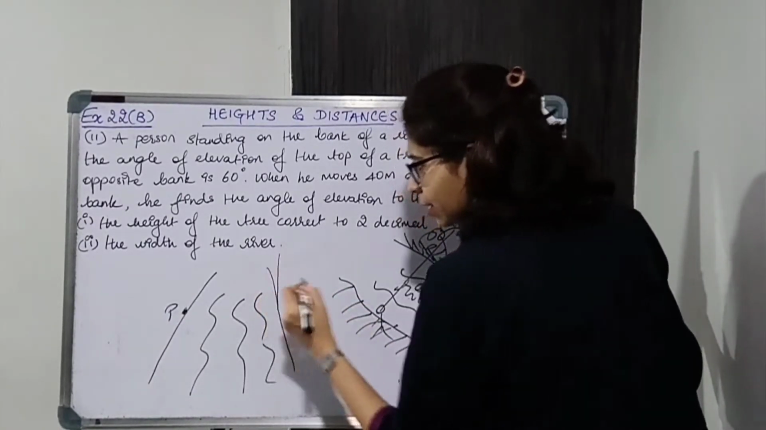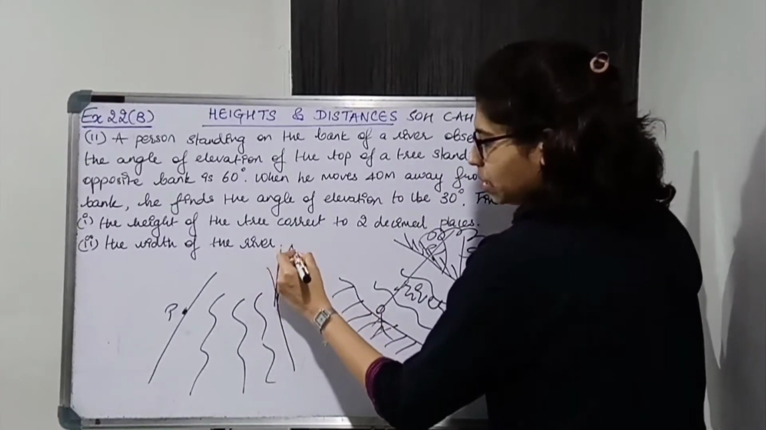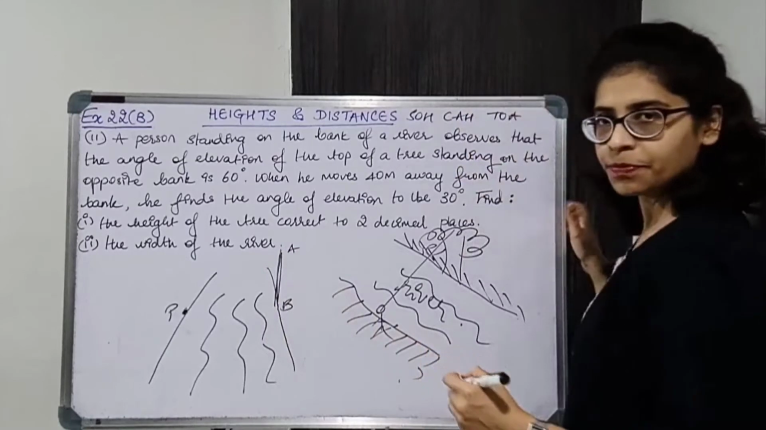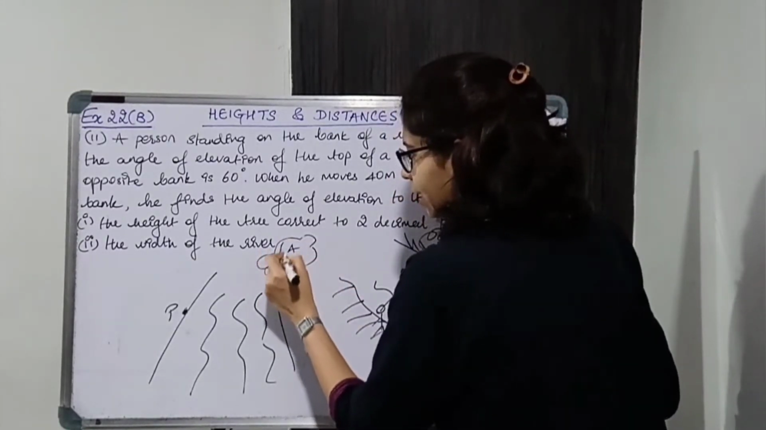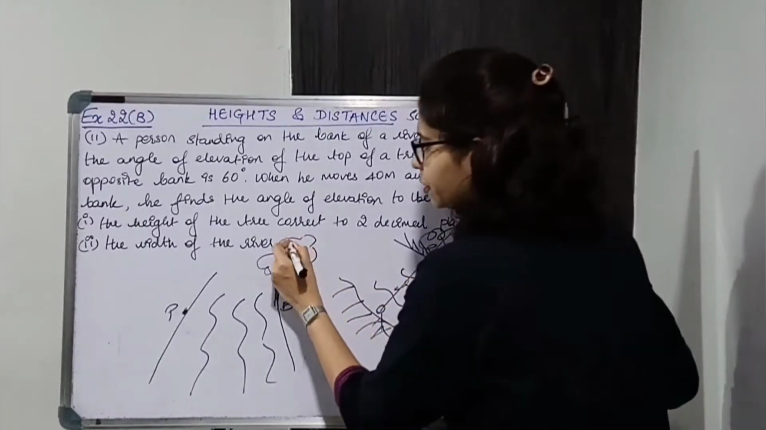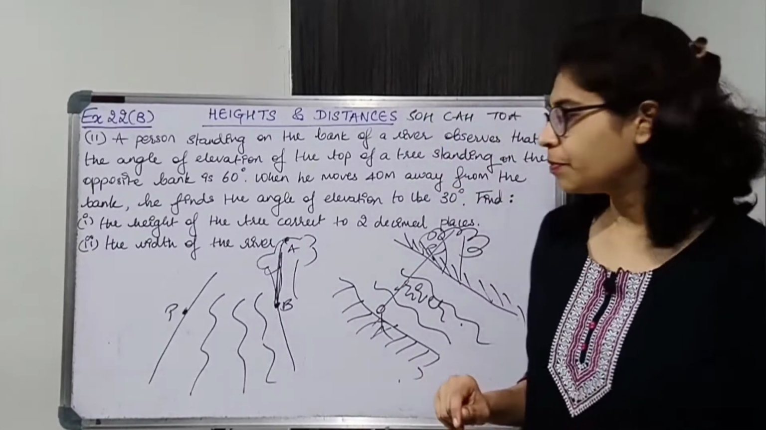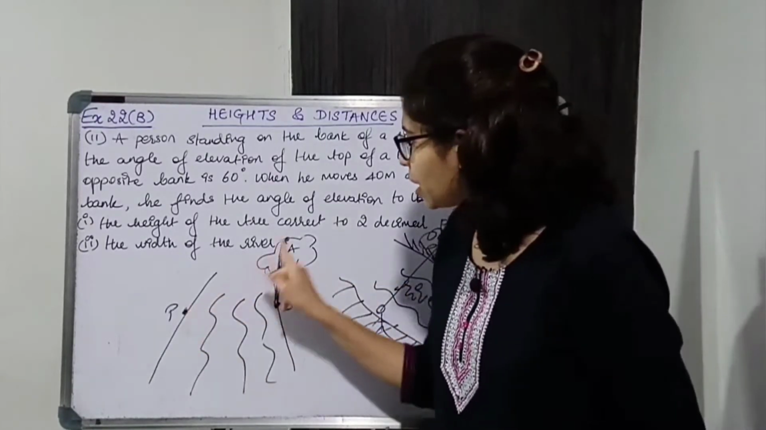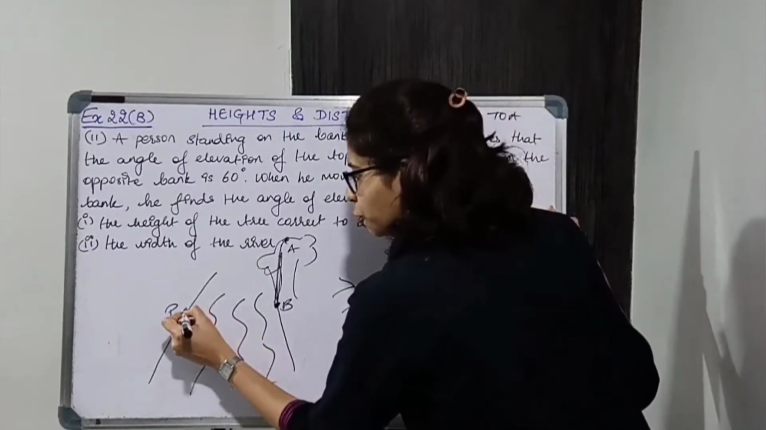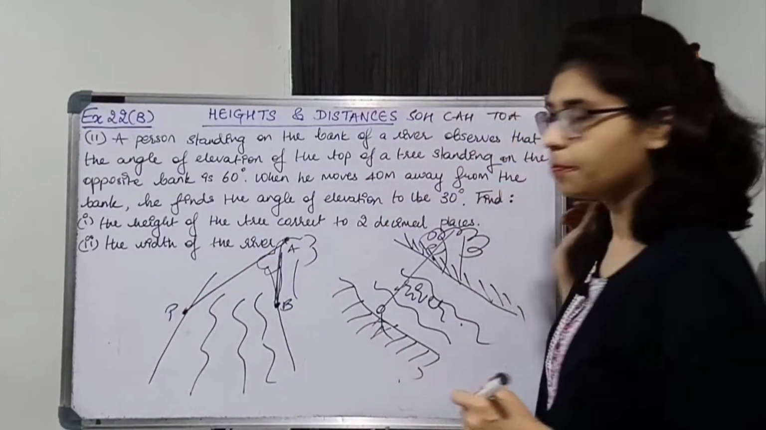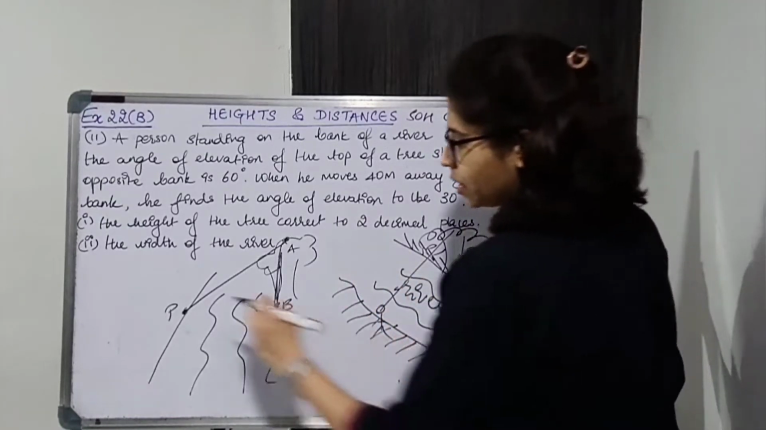Okay, now let the height of the tree be AB. ठीक है, so there is a tree over here जिसका height AB है. A is the top of the tree and B is the foot of the tree. ठीक है, now he is looking at the top of the tree. The angle of elevation of top of tree is given, so from here he is observing the top of the tree. All right, now the angle of elevation is 60.